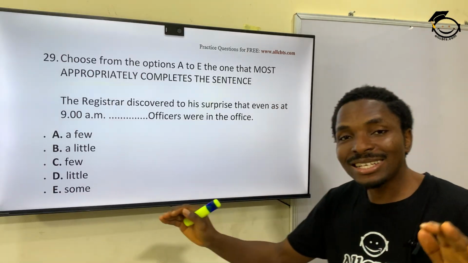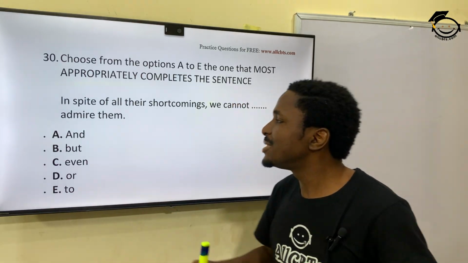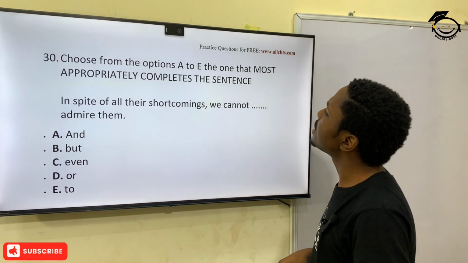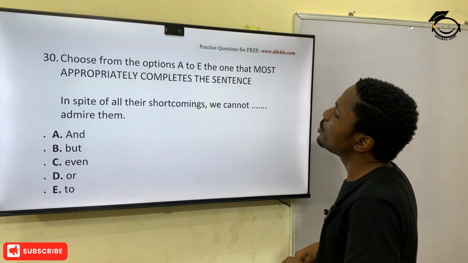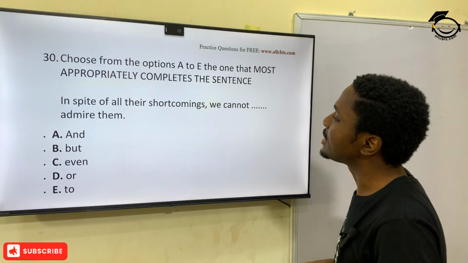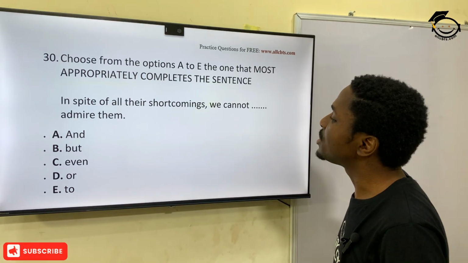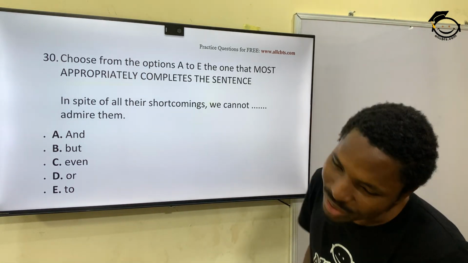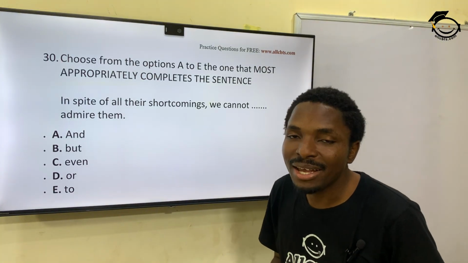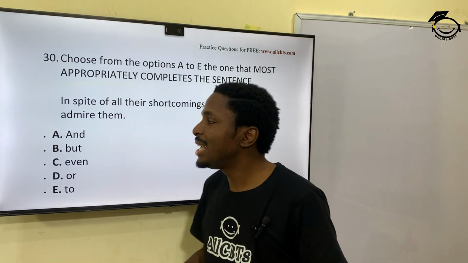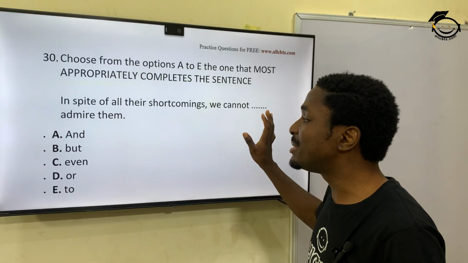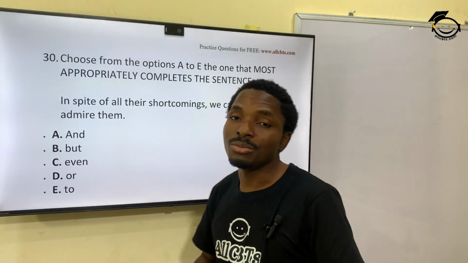And then the last one. Aren't you surprised we got to the end? Choose from the options A to E the one that most appropriately completes the sentence. In spite of all their shortcomings, we cannot but admire them. We cannot but admire them. Just keep that at the back of the mind. It's got to be possible.